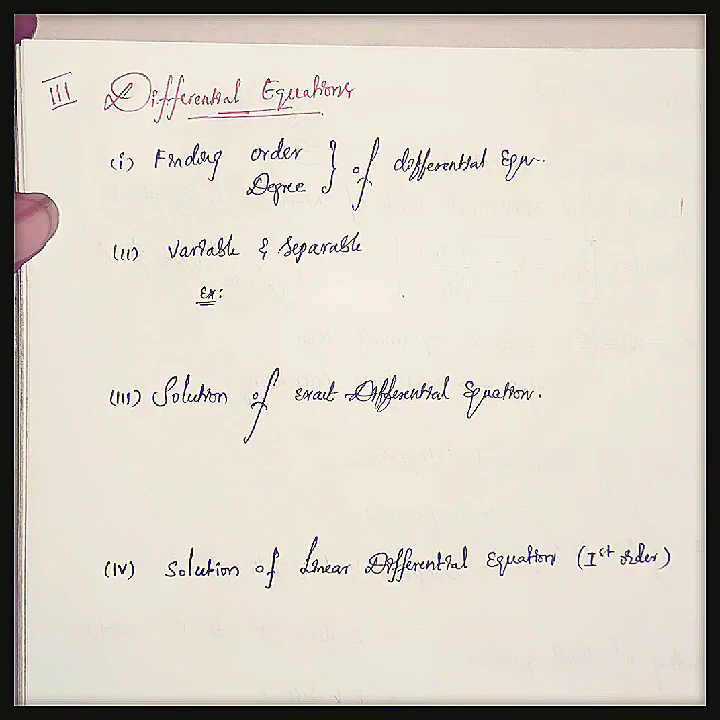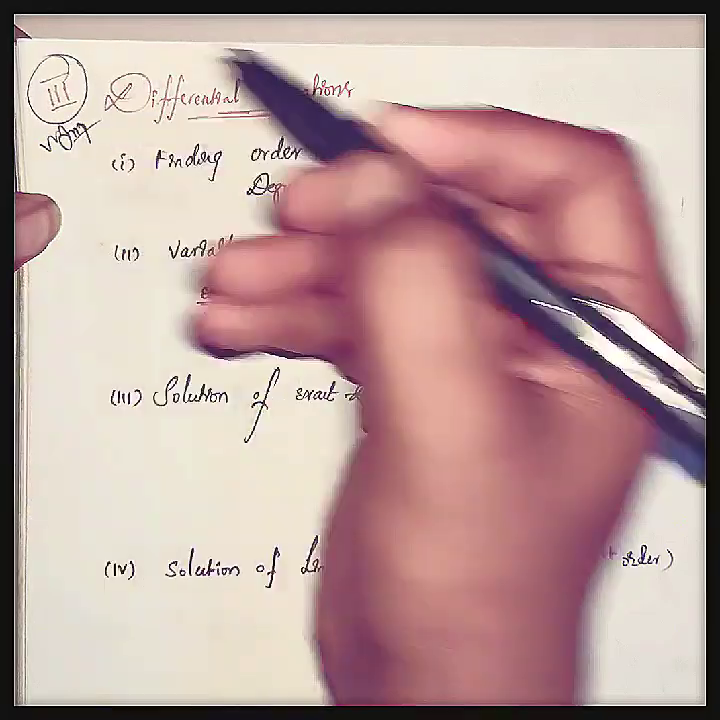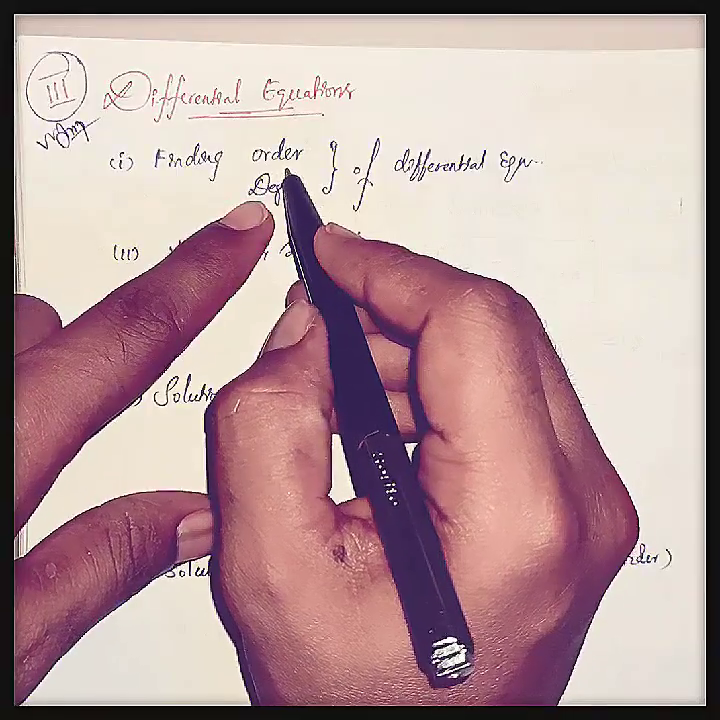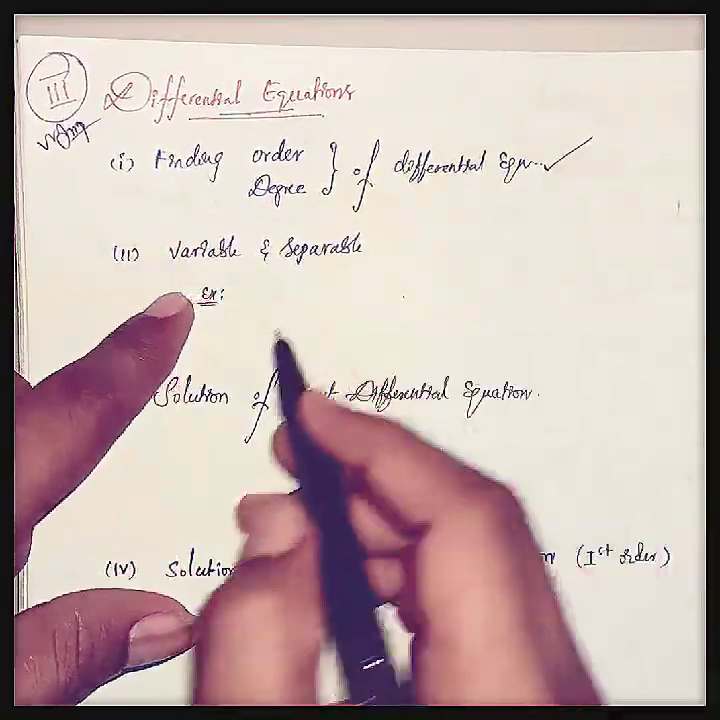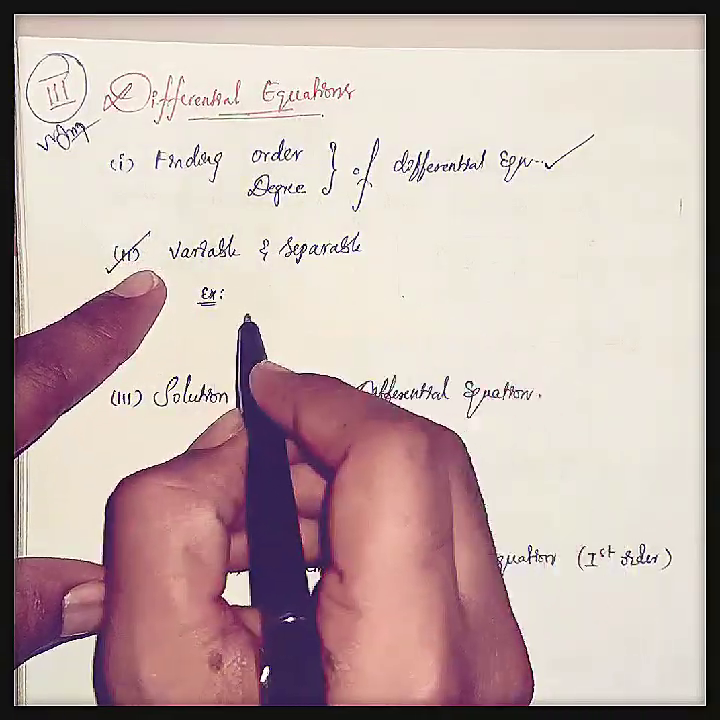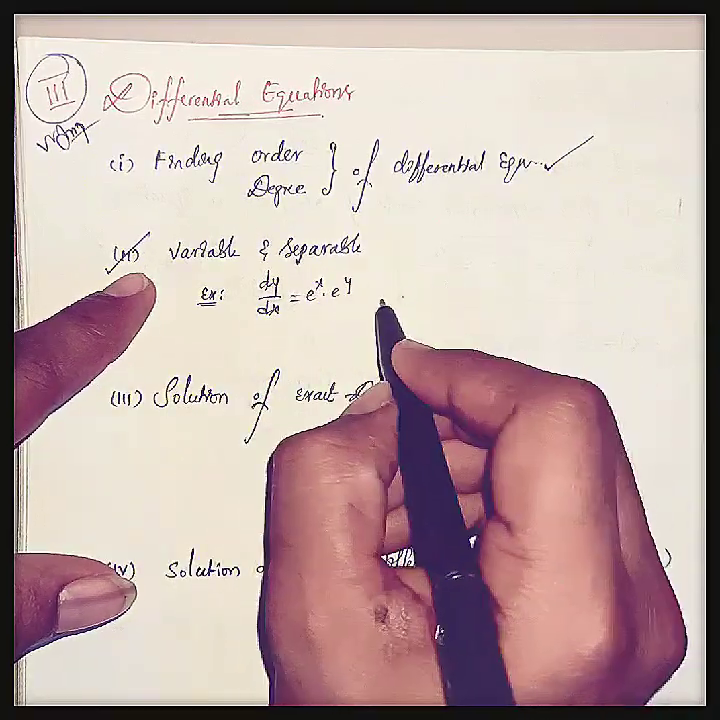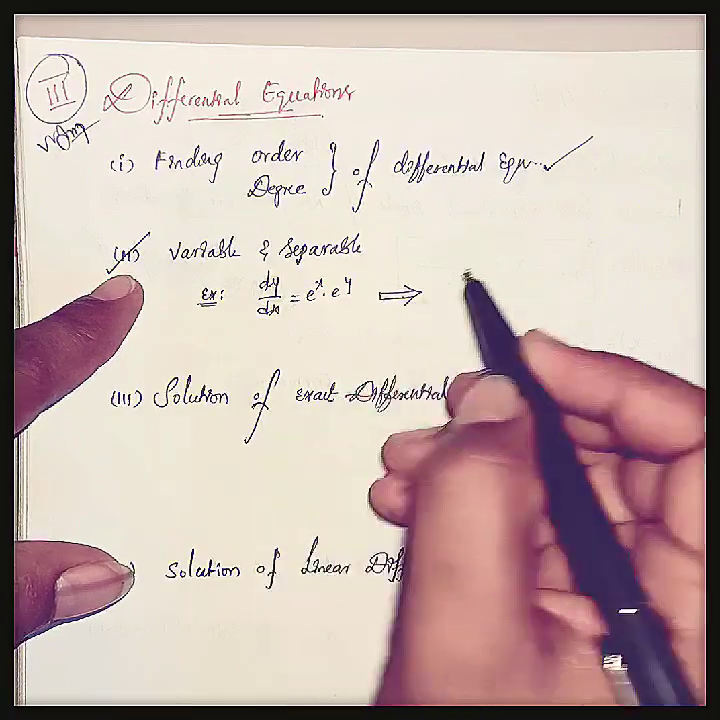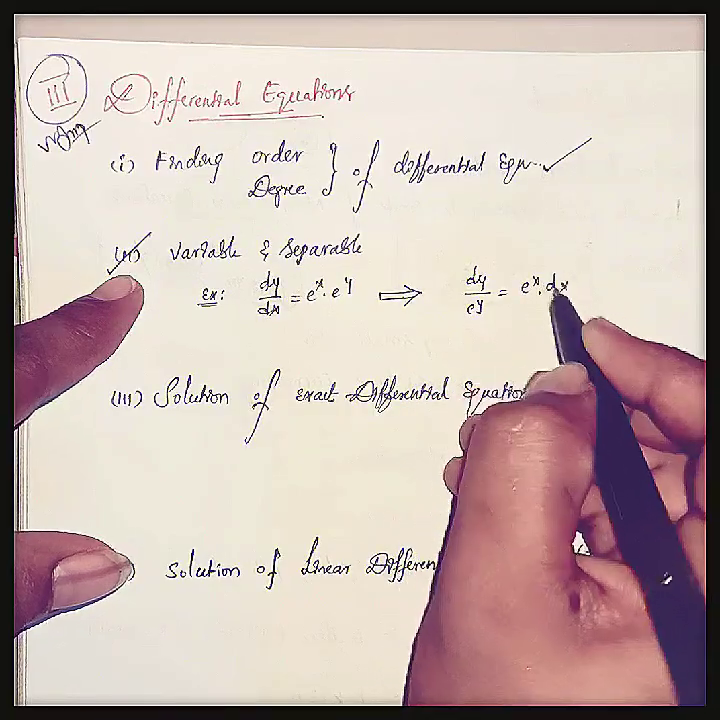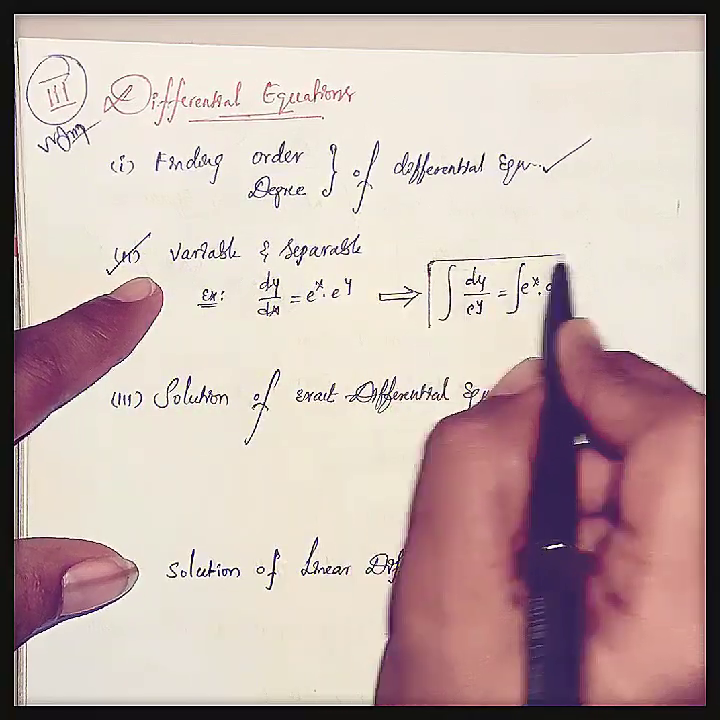And the next chapter in engineering mathematics is differential equations. This is a very important concept for GATE aspirants. And here the recently asked questions are from finding the order and degree of a differential equation. And the second point is variable separable. For example, if the question is dy by dx equal to e power x into e power y, how can we separate here: dy by e power y equals e power x into dx. We should integrate both sides and we shall calculate the solution of this equation.